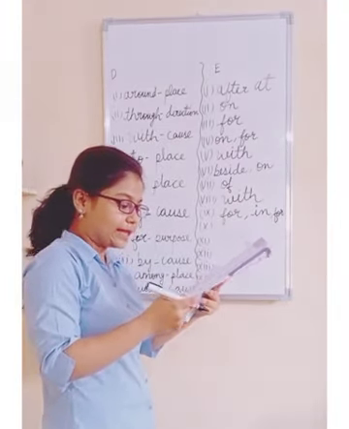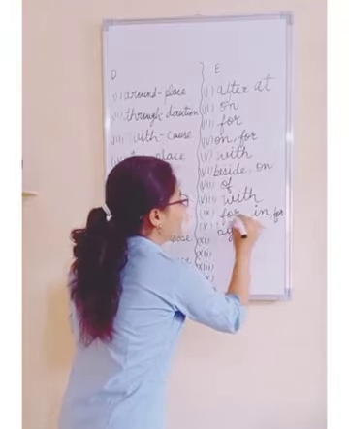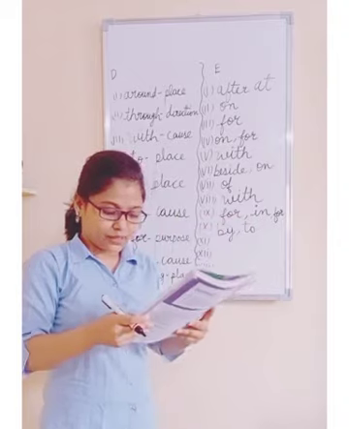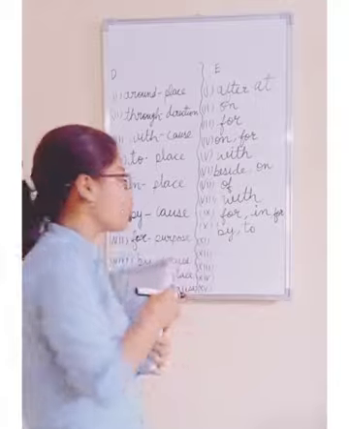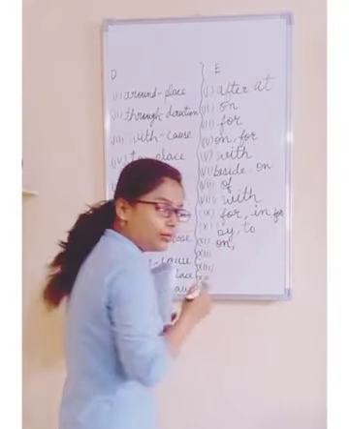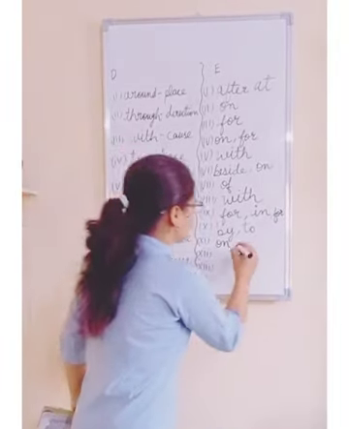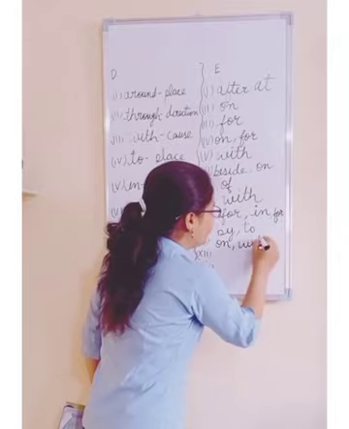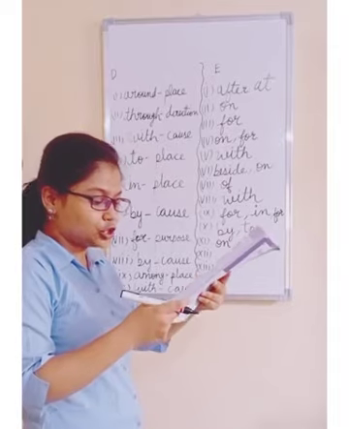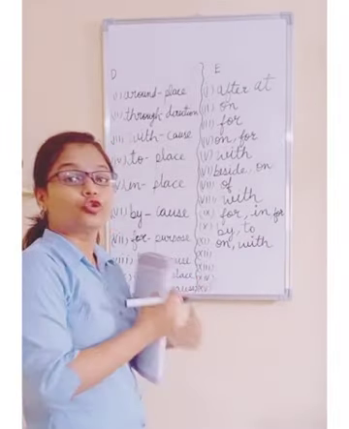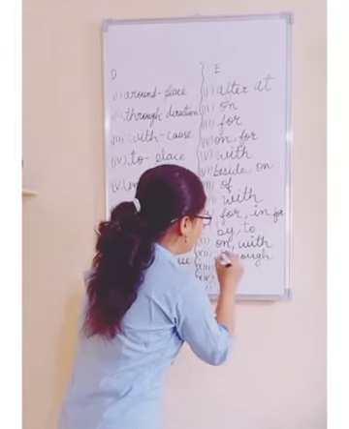Come to the 10th one. The thieves were taken by the police to the court. Next is Bharti makes beautiful paintings on the computer. So on here is the preposition. Then the sentence is with a mouse. So second preposition here is with the mouse. Okay. Now we have I will surely contact you through email.